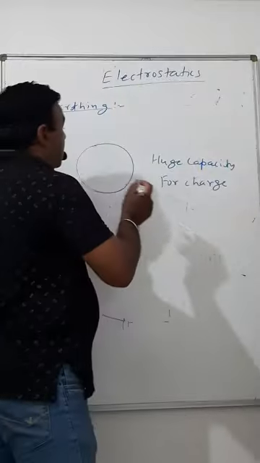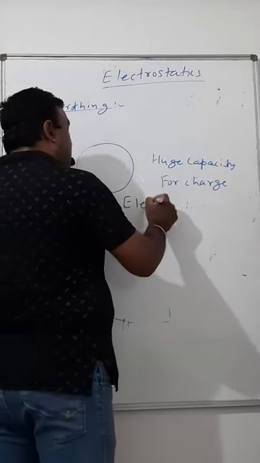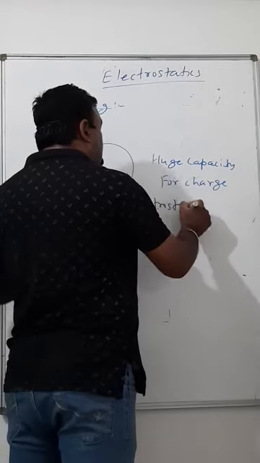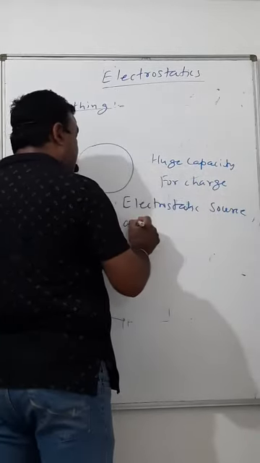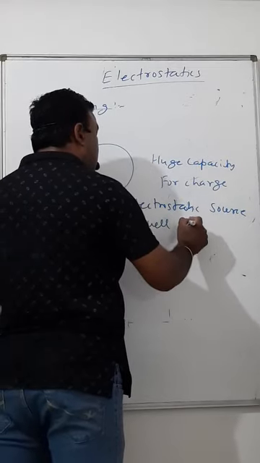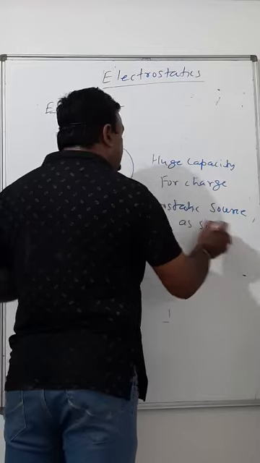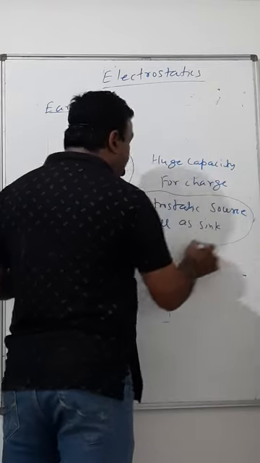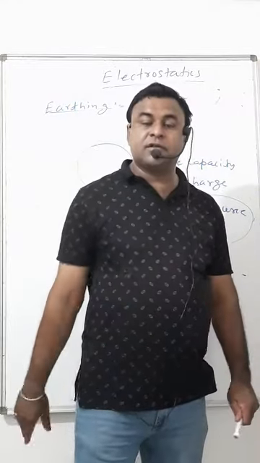So you can call earth an electrostatic source as well as sink. That means for charge, it is source also, it is sink also.